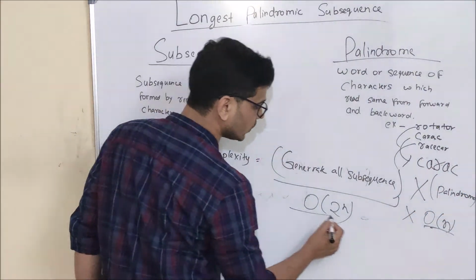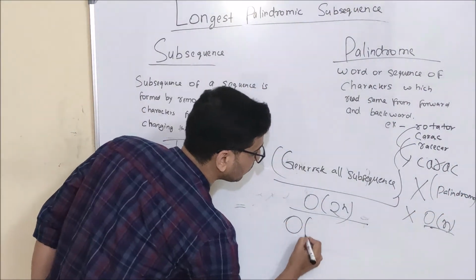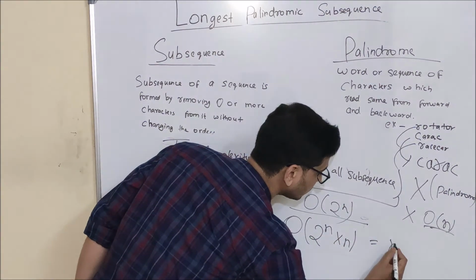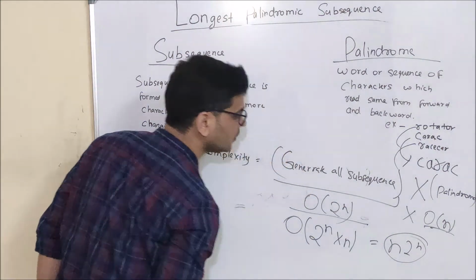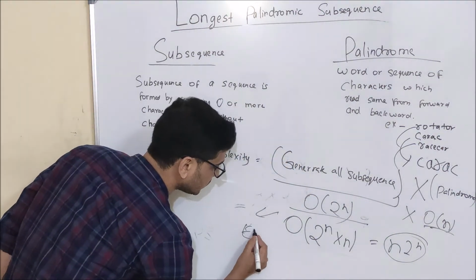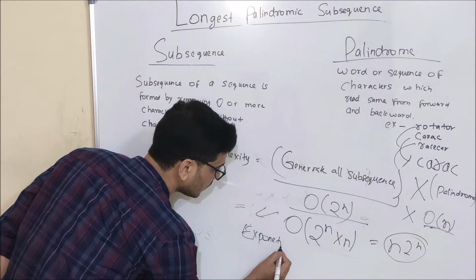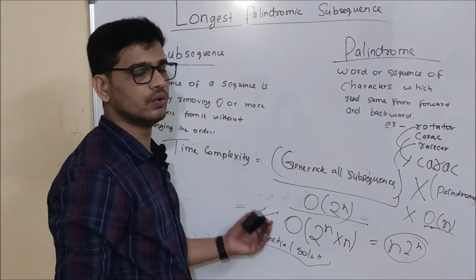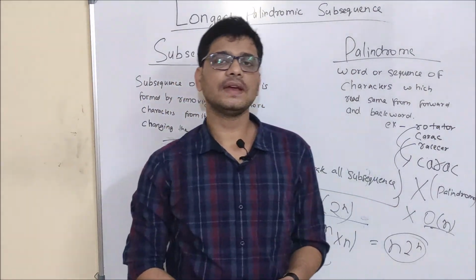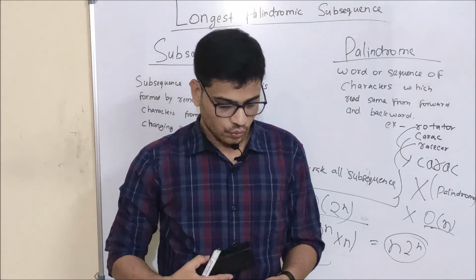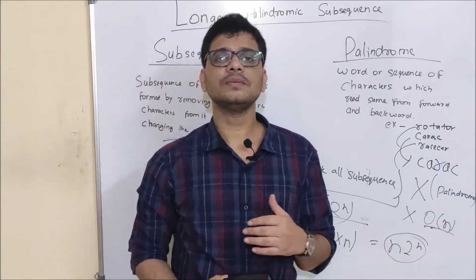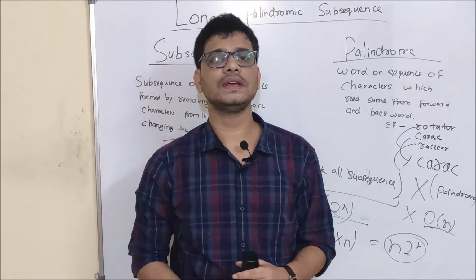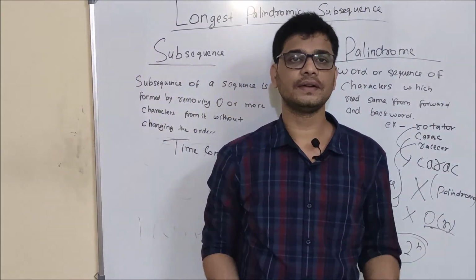So total time complexity will be 2 to the power n into n. As you can see here, it is an exponential solution. And do we want an exponential solution? No. So what we are going to do next is search for a recursive equation for this. Why? Because we want to see whether we can apply dynamic programming here or not. Okay, friends?